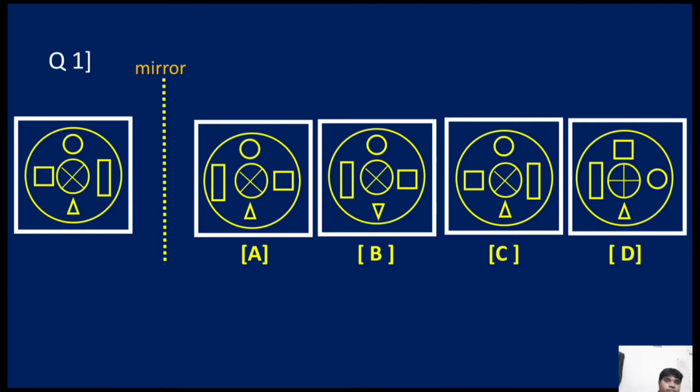First one. Children, we already discussed the point. With the mirror image concept, your visualization power increases. And they are checking your visualization power, IQ power. Left becomes right, right becomes left. You remember these 2 points.